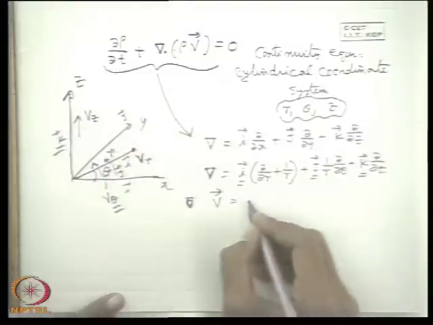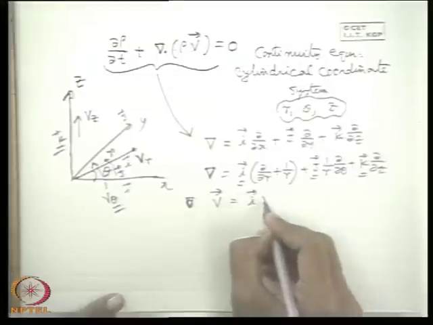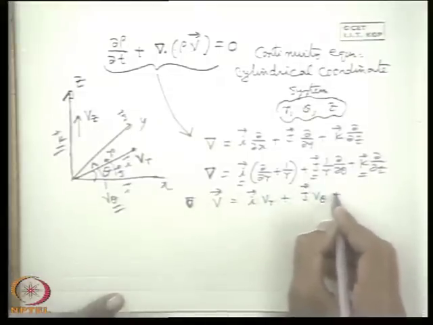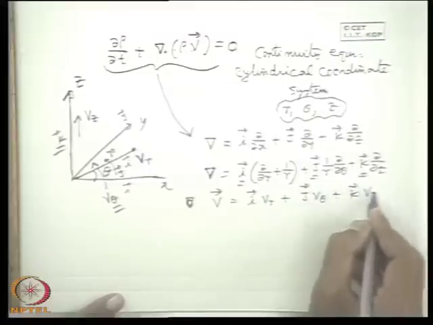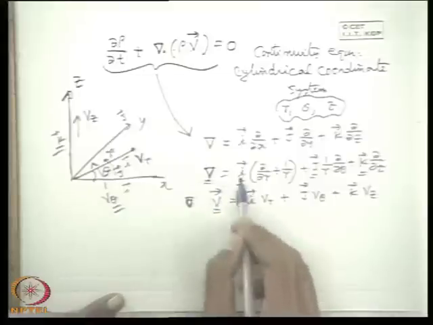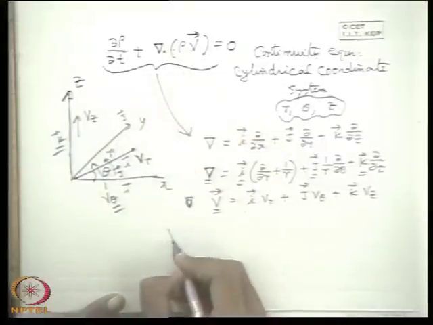Now we are using Vz. That means the velocity field can be expressed as i Vr plus j V theta plus k Vz. So one can find out the divergence of rho v, where rho is a scalar function.